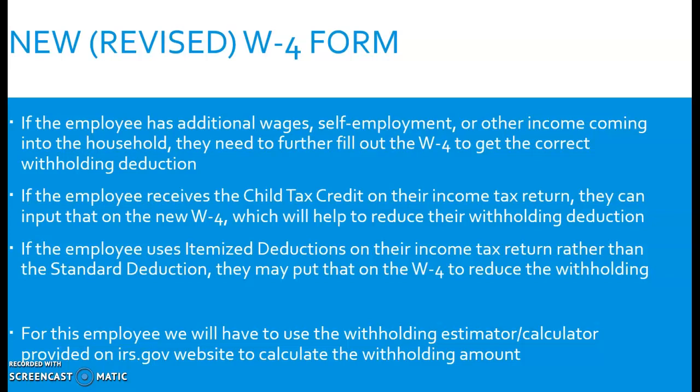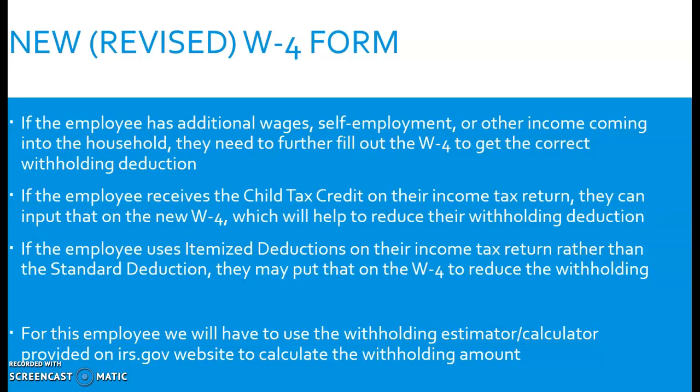If they received child tax credit on their last income tax return and they expect to have it again this year, there's a space where they can do that. That'll help reduce their withholding. Or if they used itemized deductions last year and they expect to use itemized deductions this year, then they can put that also on a separate line on the new W-4, and that will also help reduce their withholdings.